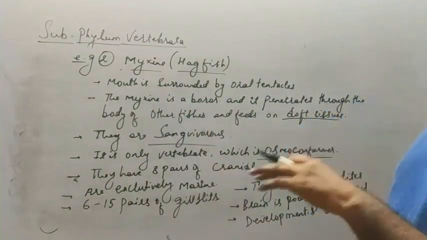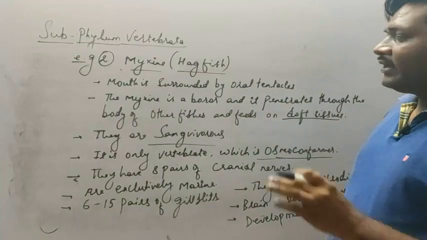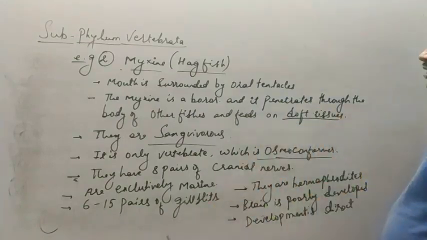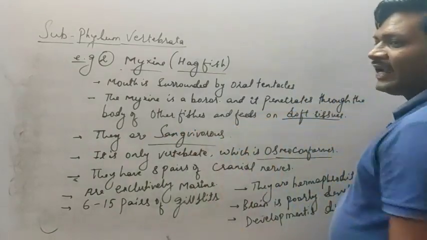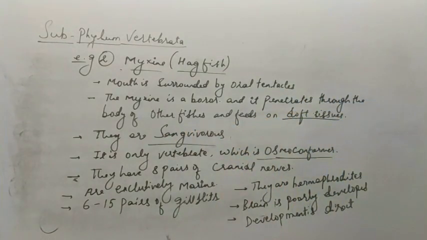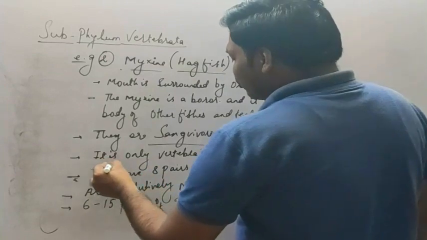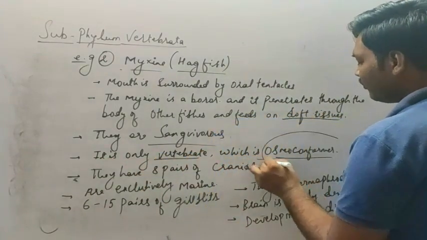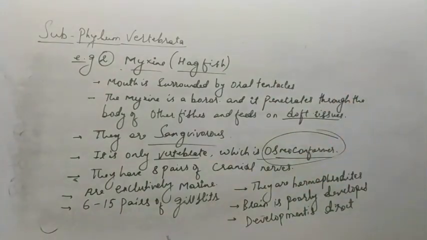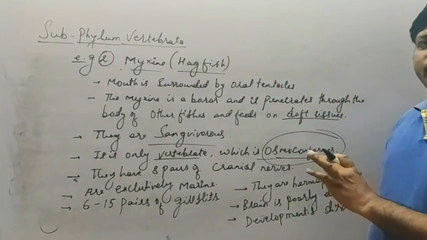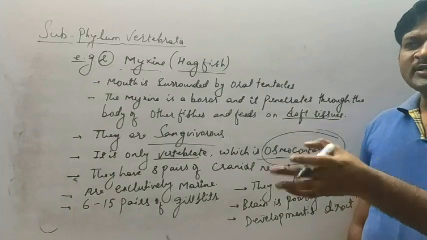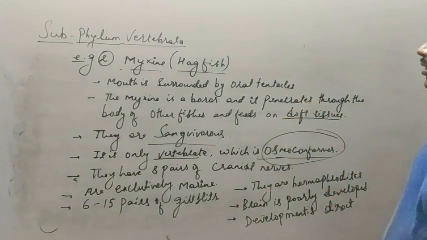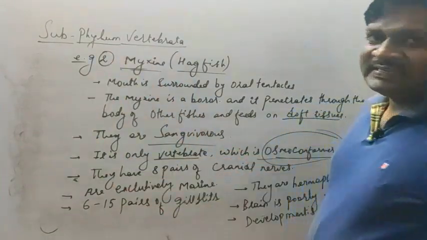That means it penetrates through the body of the fishes and feeds onto the soft tissues. They are sanguivorous. That means they feed onto the blood cells. Then next, it is only the vertebrate which is osmoconformer. So this is the most important point among all these points. Okay, if the question comes related to this, you should be able to answer. That is myxine is the example for this.